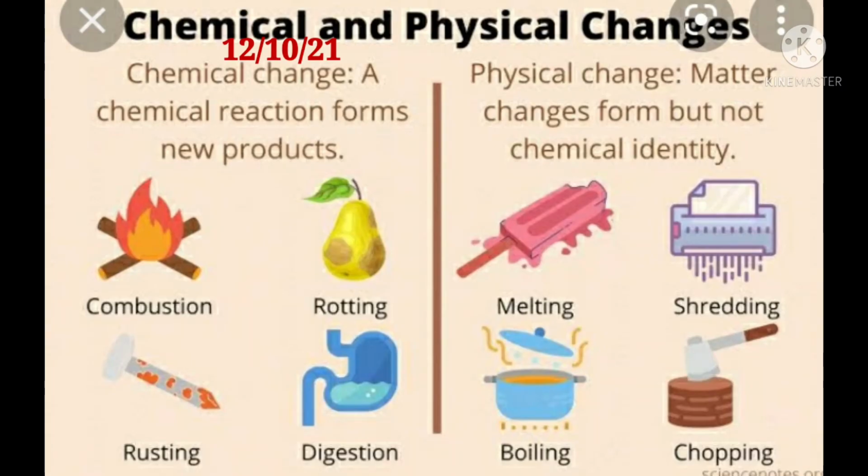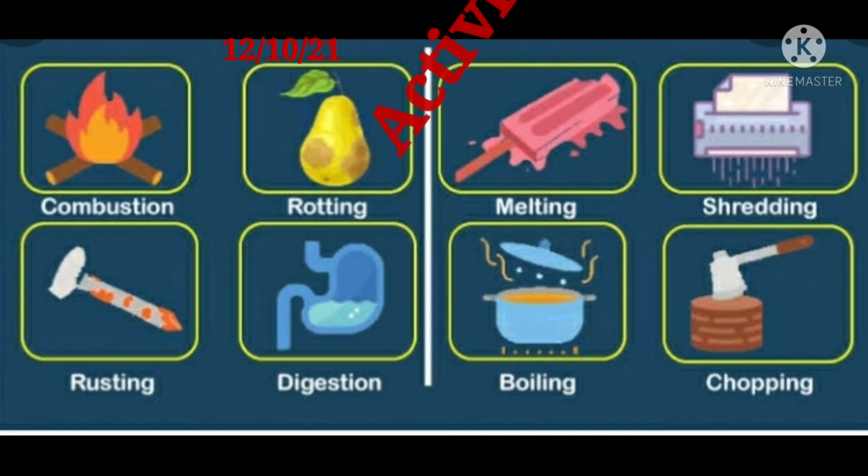Dear students, from this picture we can easily understand what are the chemical and physical changes. Look at the picture. You can see different types of reactions happening here. So I am going to give a new activity for you. From that picture, you should analyze what are the physical and chemical reactions. All should check this diagram and say what are the physical and chemical changes from this picture. You should sort them out and write them in your notebook neatly.